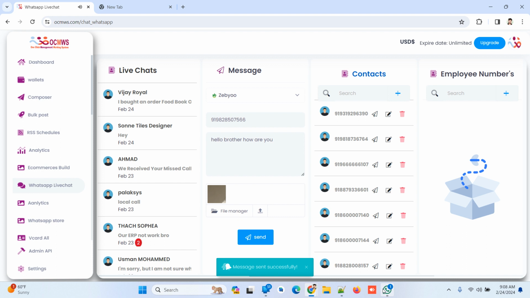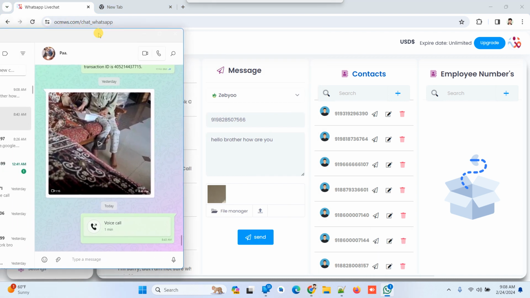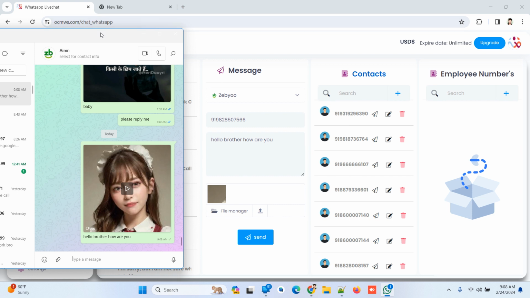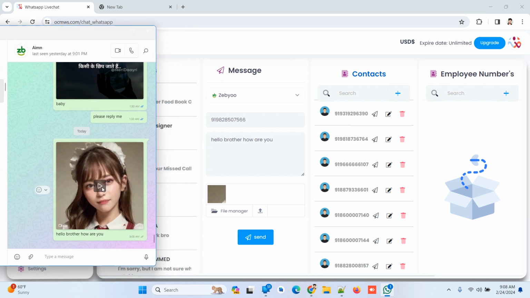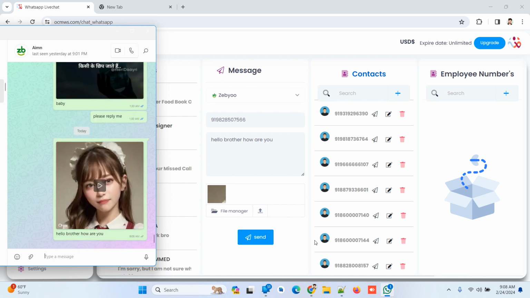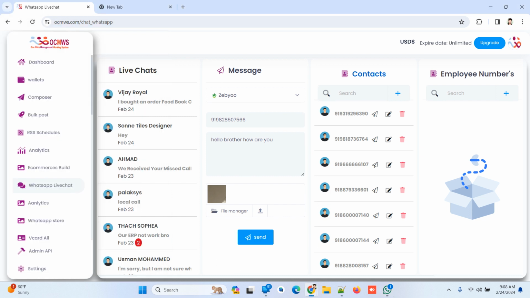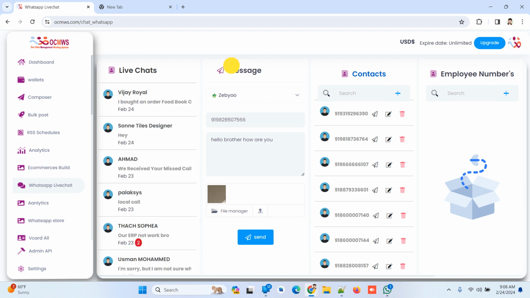This message was sent, and the message was sent perfectly. Okay, you see, and here you can see the message also was sending.